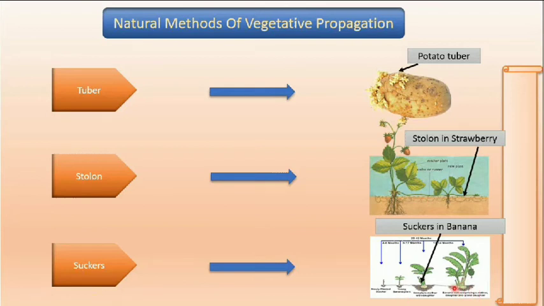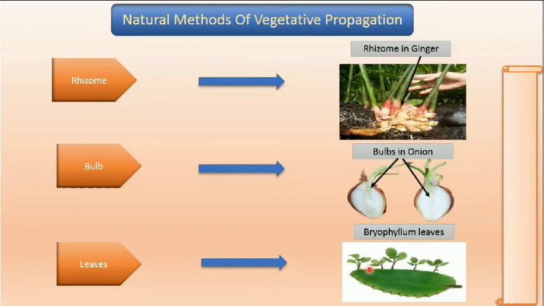Suckers in the banana are the small plants which occur with the main plant, and we can cut them and place them in the soil and a new plant can be grown. Rhizomes, you have seen the new ginger. In new ginger there are some pinkish reddish leaves, and whenever you put them into the soil you can get these plants. Bulbs, these are the bulbs. Whenever you keep an onion for a couple of weeks, you can see these types of plantlets coming out from those onion bulbs.